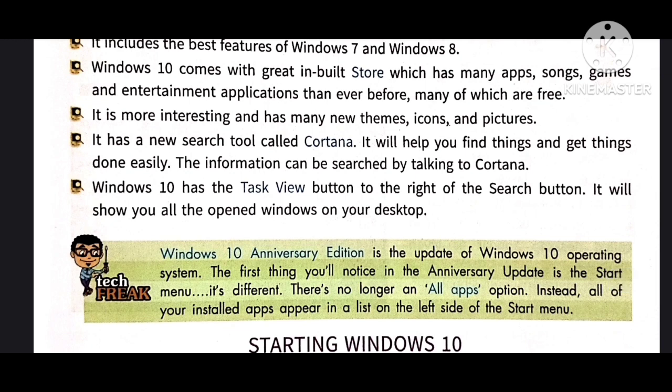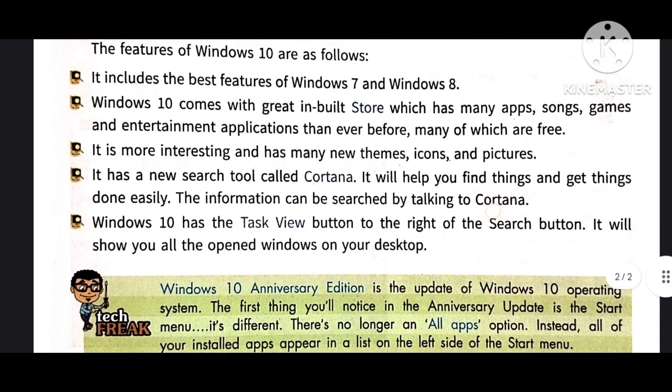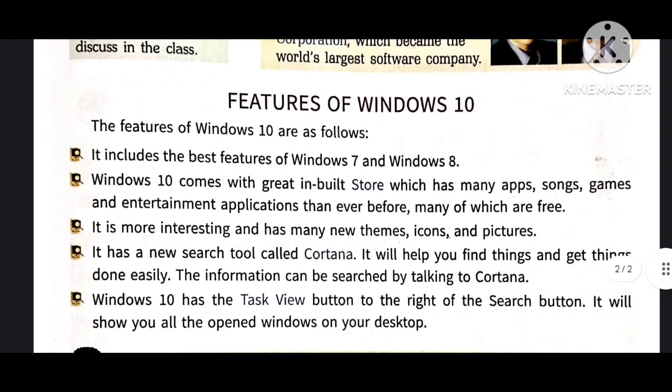Windows 10 has the Task View button to the right of the search button. On Task View we can see what we are doing. It will show you all the open windows on your desktop. So we can open Task View and see the open windows, what we are doing at the same time. We do a lot of work on the computer, so we can see in one place what we are doing. This is the main feature of Windows 10, because Windows 10 is our latest version of operating system. Okay, thank you.